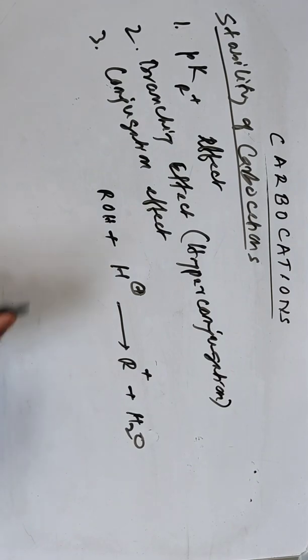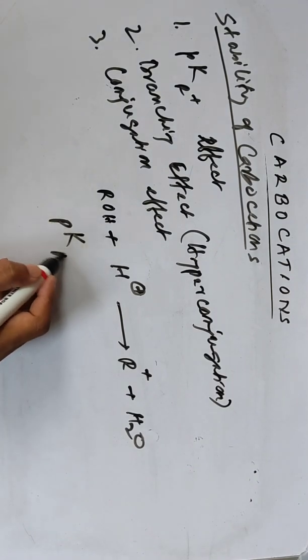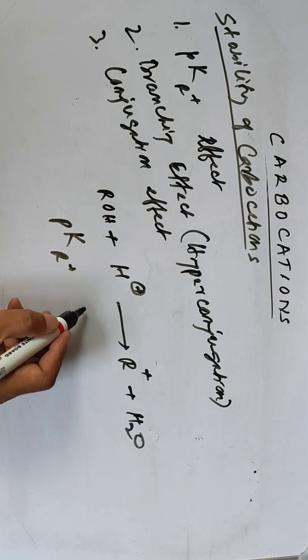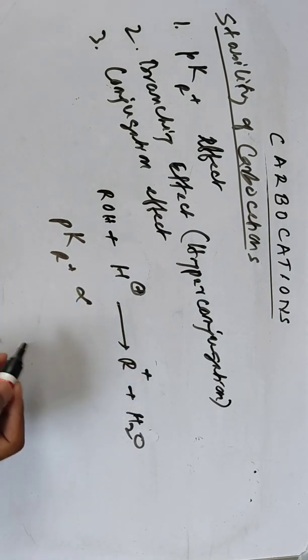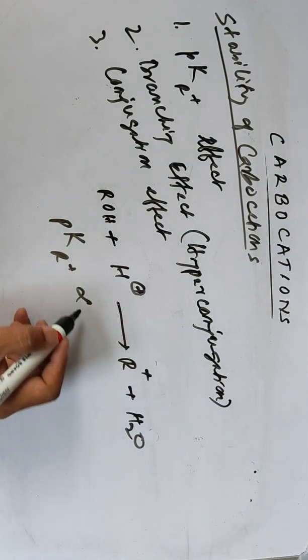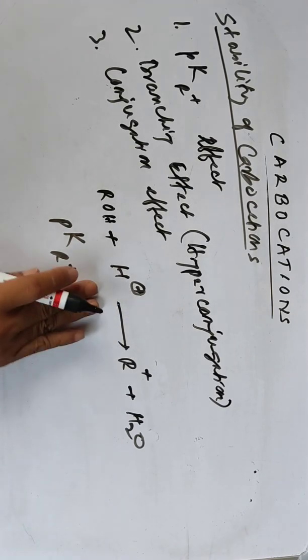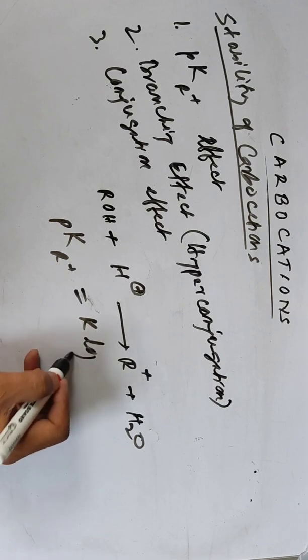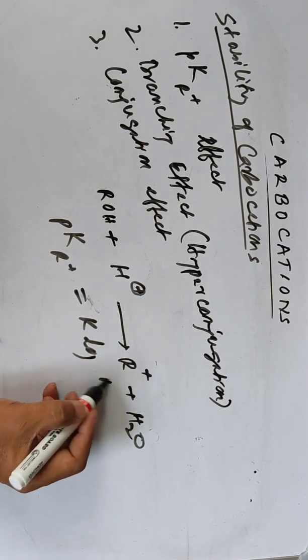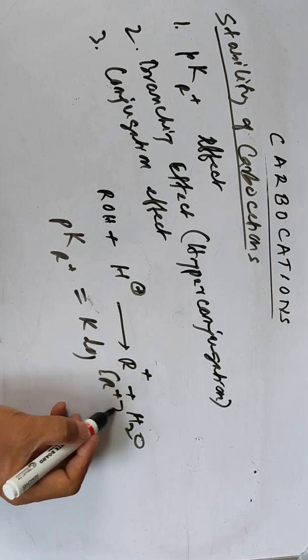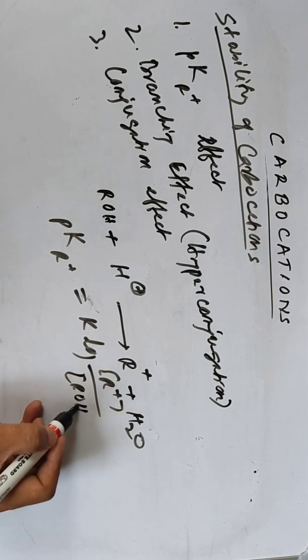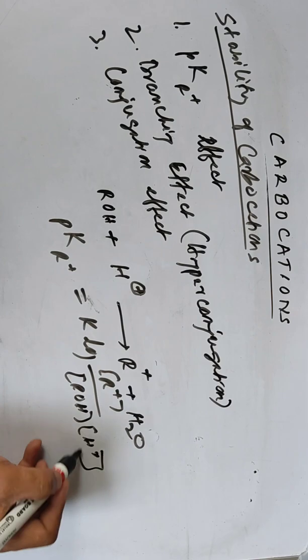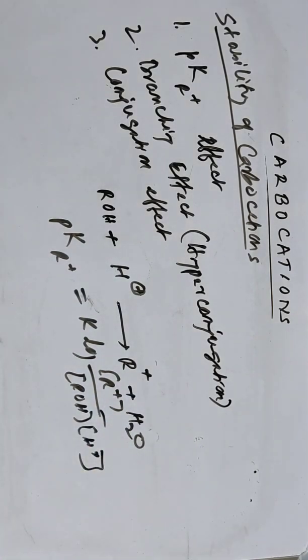So the formation of carbocations depends on R+, and pKR+ equals log of R+ divided by ROH and H+. The higher the value of this pKR+, the higher the stability of the carbocation.